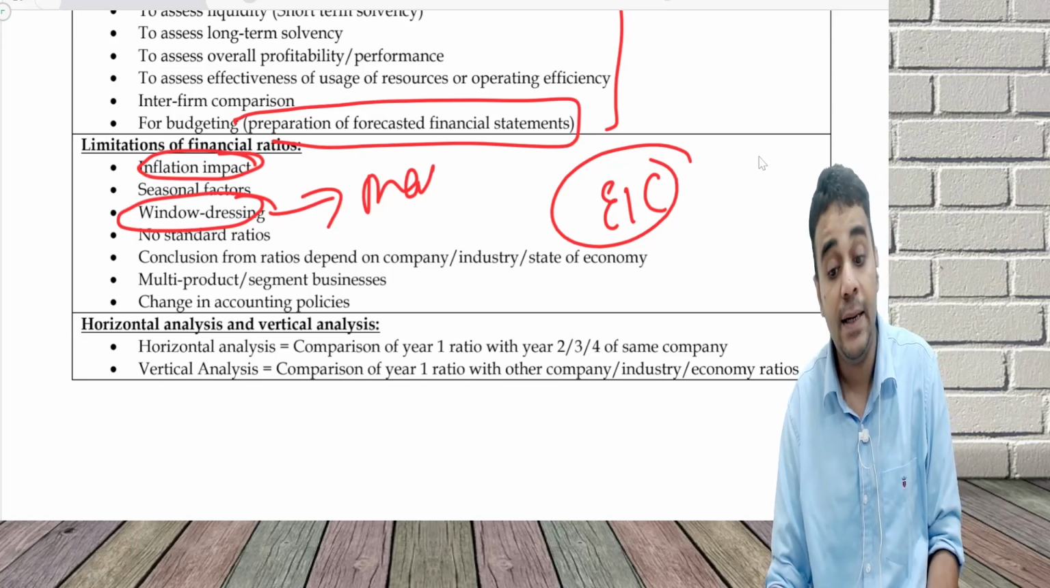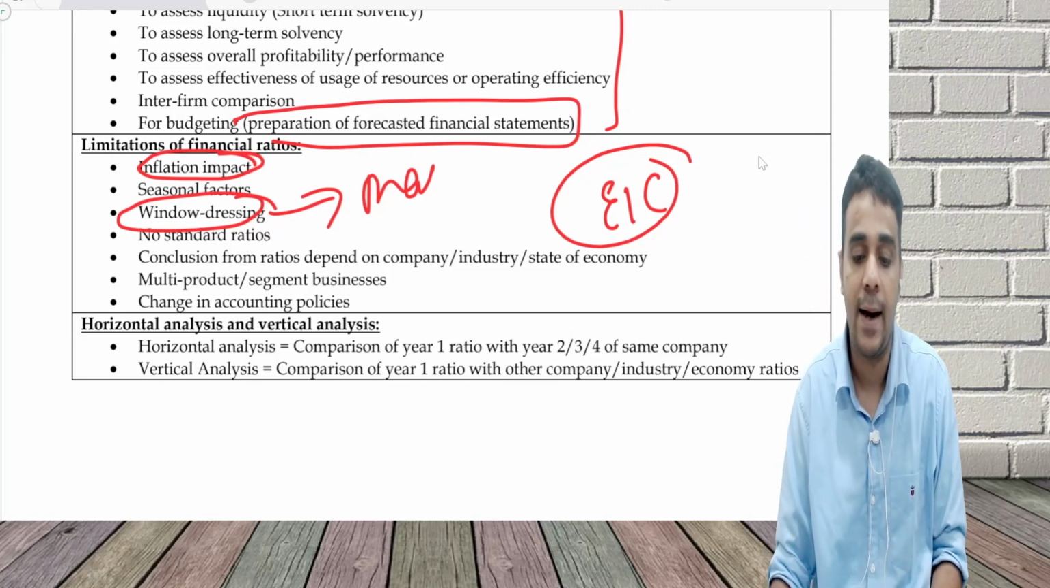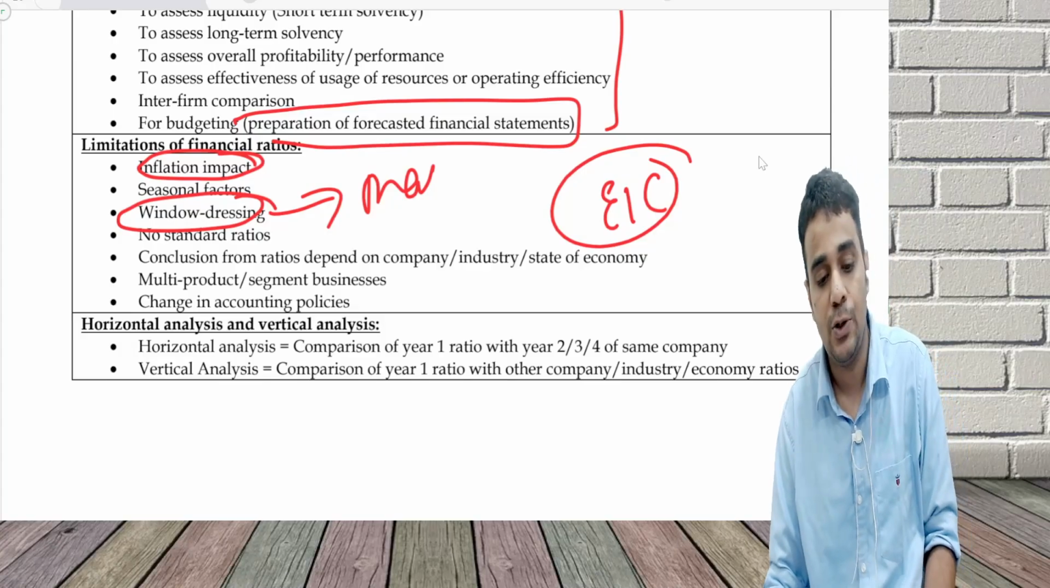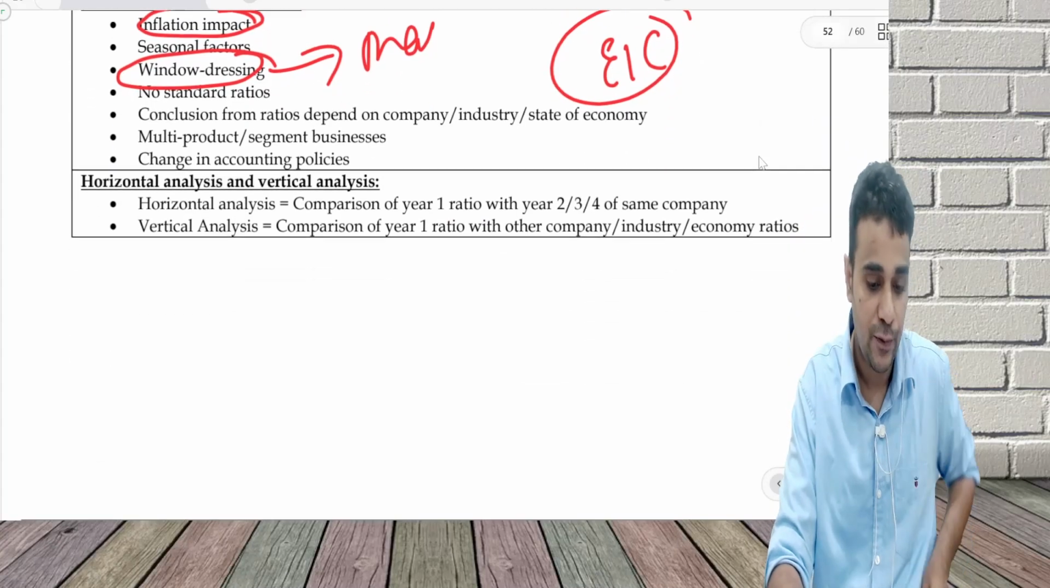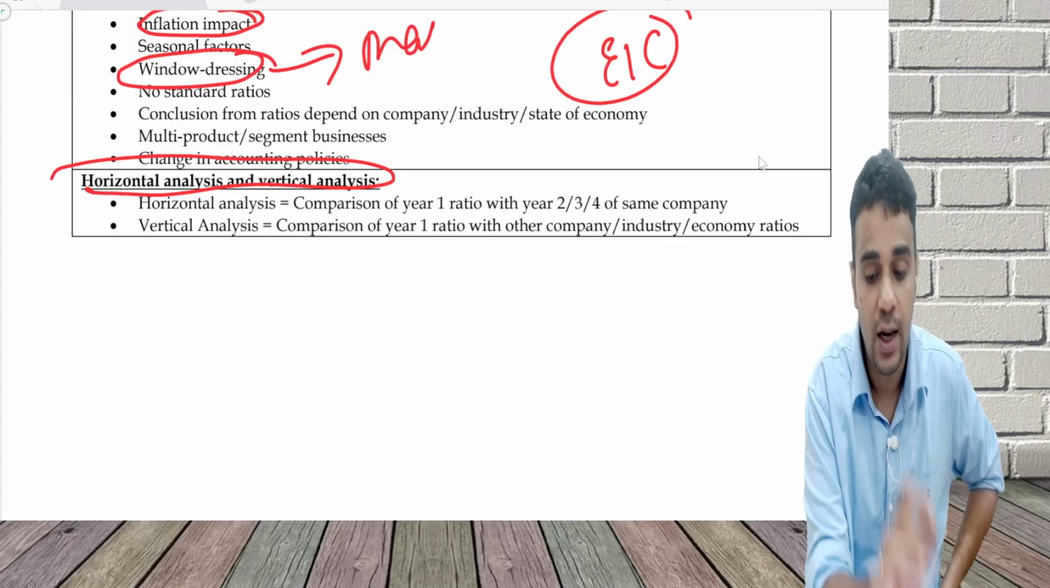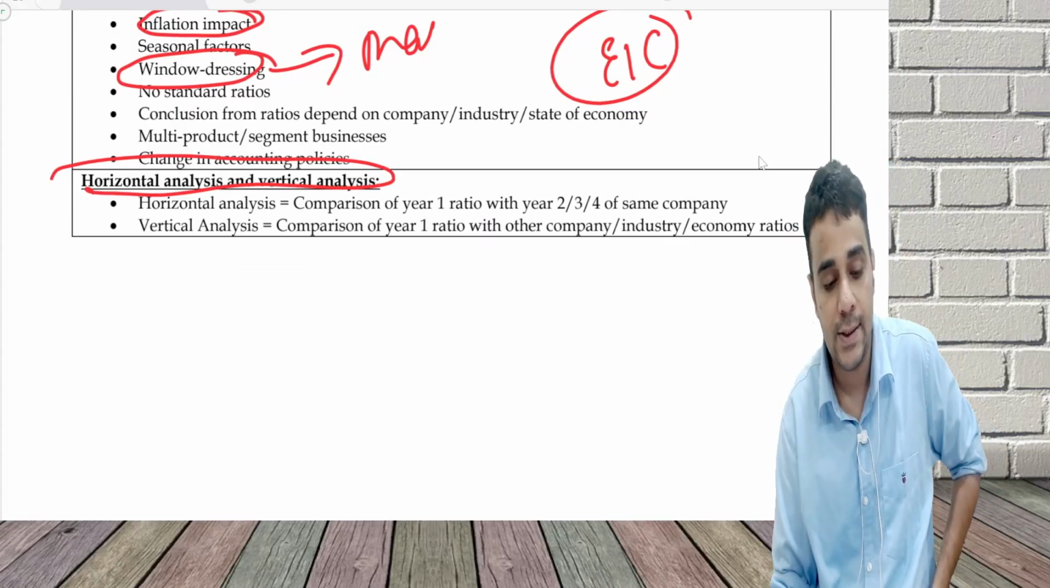These are limitations of the ratio because of the impact which arises due to various factors. Now we have two types of analysis. This may come in exam: horizontal analysis versus vertical analysis.